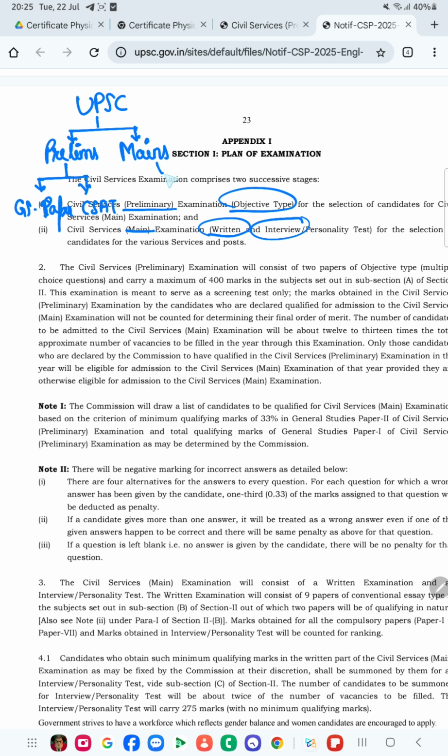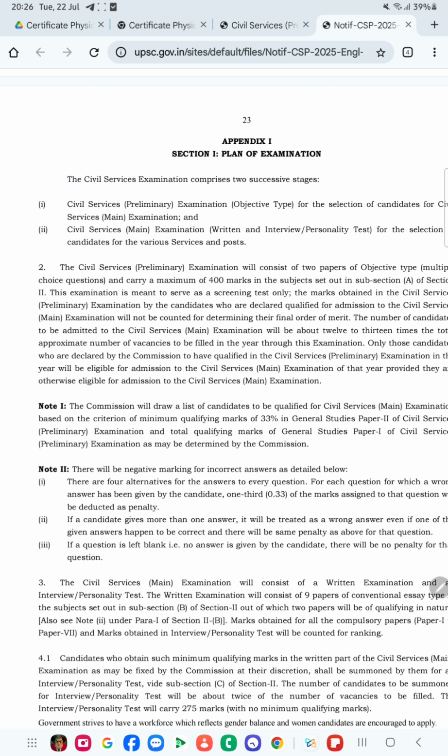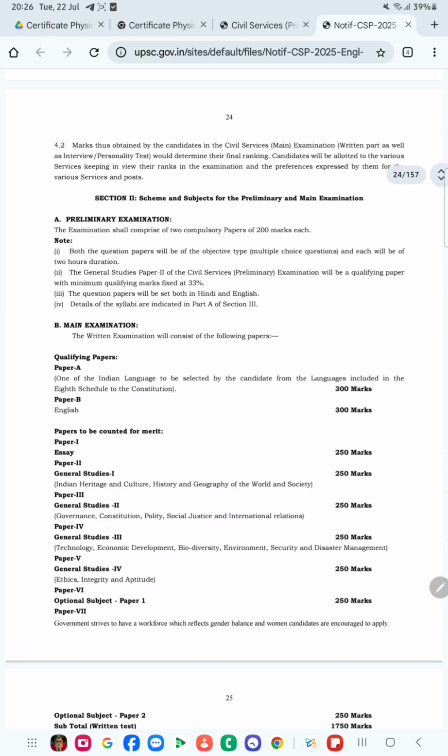And mains is also divided into two parts. It is the written examination, and then the interview is also a part of the mains examination. So overall, we know about UPSC. It consists of mainly two stages, which are further bifurcated into three stages. Prelims, then written mains. If you are selected in mains, then you will get to the interview round. So basically, there are three rounds.